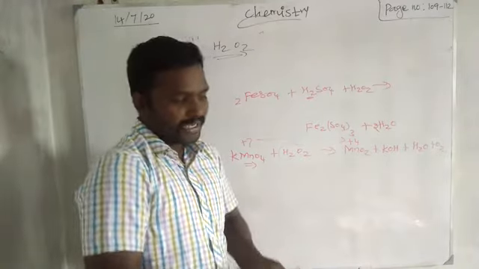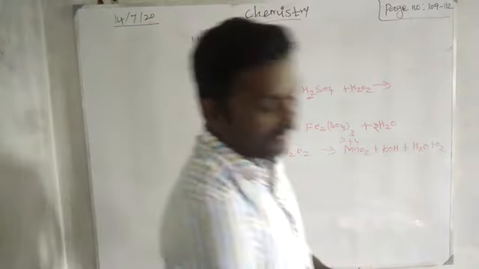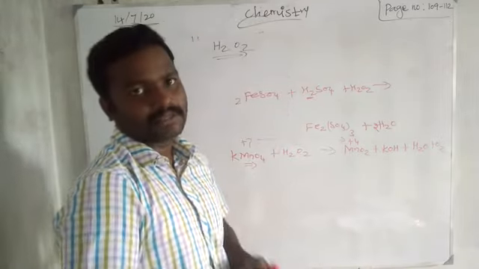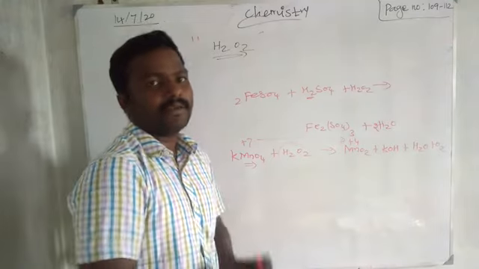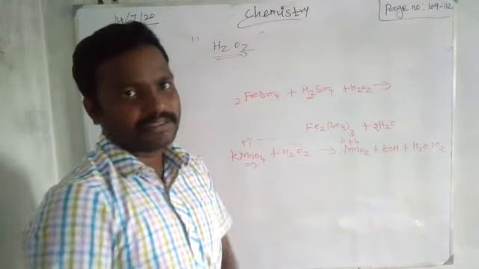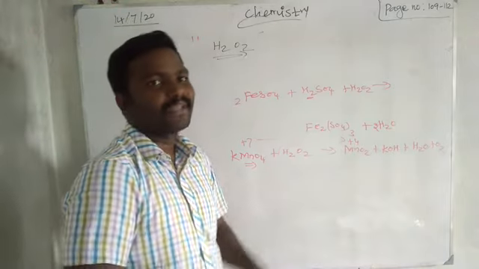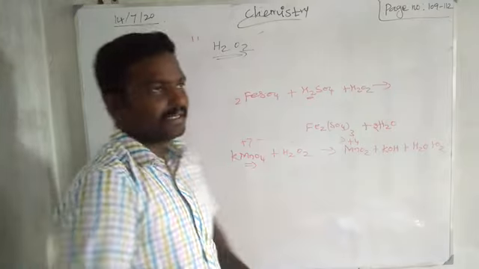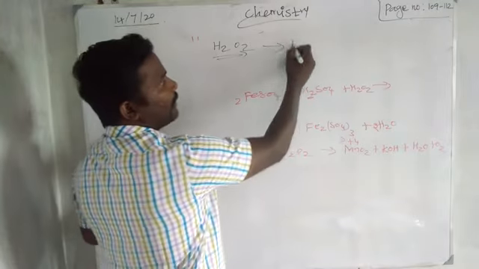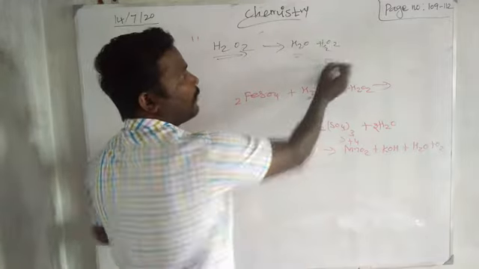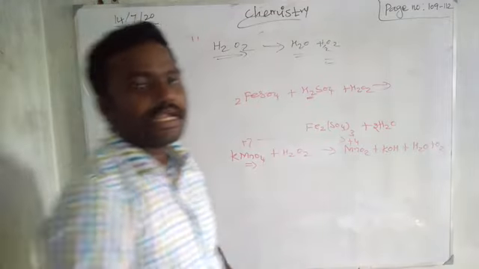Then we can learn about uses of hydrogen peroxide. Wherever we are using hydrogen peroxide, see, hydrogen peroxide does not produce any harmful substance on oxidation. That's why we easily get water as well as oxygen in the decomposition reaction. We can remember it will decompose into water and oxygen, which is not giving any harmful things.